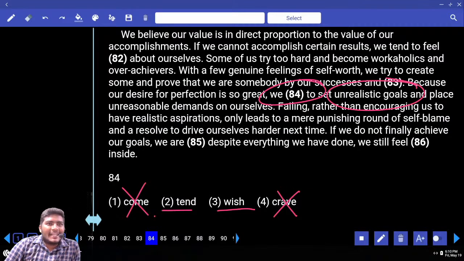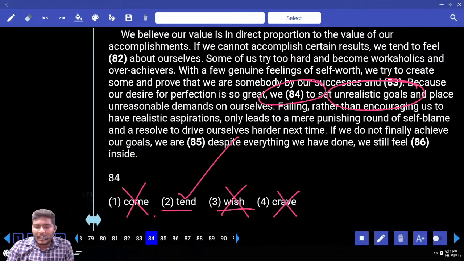What do you mean by tend to? We try to put some unrealistic goals. It is not we wish. Nobody wants to go for harder works. Everybody wants the life to be simple. Nobody wishes to be life so hard. Do you all wish to be life so hard? No. So people tend to try to put some unrealistic goals because they are not actually trying to do it.